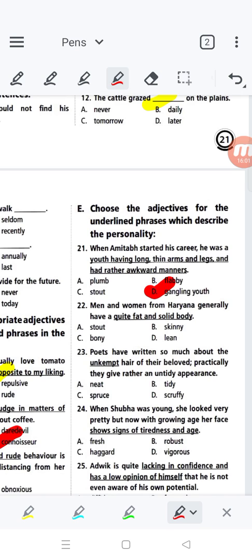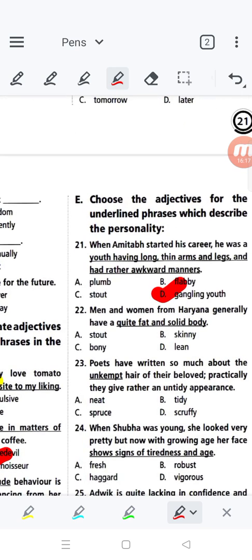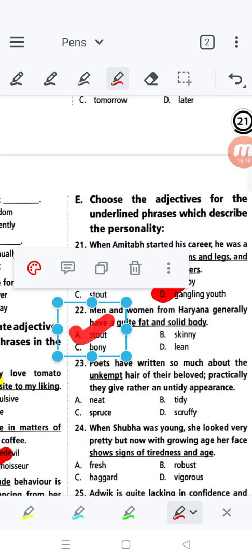One is different, that is stout, as I said about Amitabh Bachchan, and the same is given here. Quite fat, a plumpy figure, that is referring to the stout body. So the first option, A, stout, is correct.